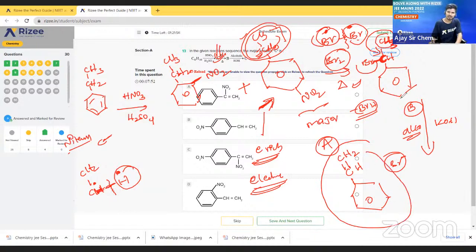And here, sorry, I forgot to mention, nitrogen is also there, NO2 and NO2. Okay. So what is the correct option? Now you just find what is the correct option here. Tell me what is the correct option. Option B is the correct option. Am I right? Very simple. Option B is the correct option. Take one screenshot.